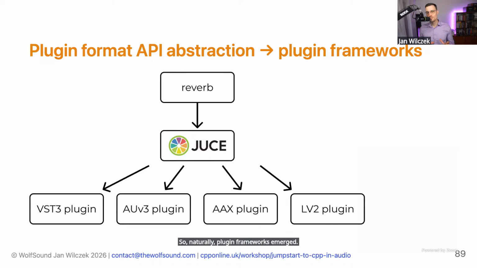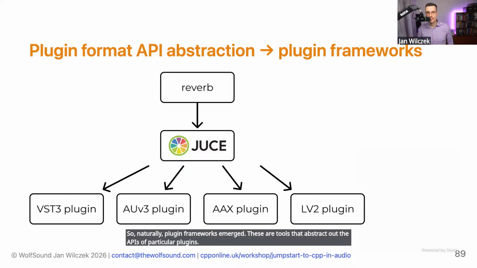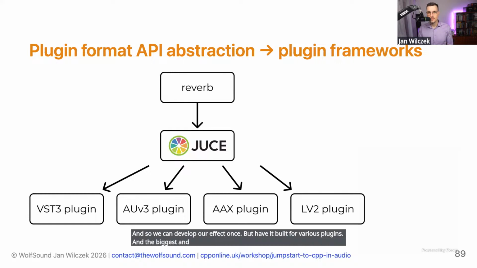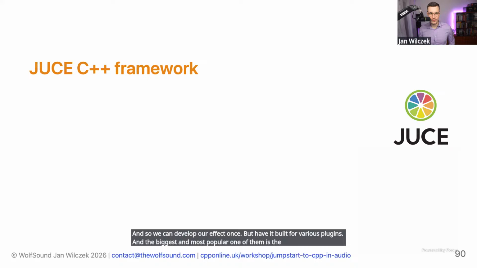These are tools that abstract out the APIs of particular plugins, and so we can develop our effect once, but have it built for various plugins. And the biggest and the most popular one of them is the JUCE C++ framework.